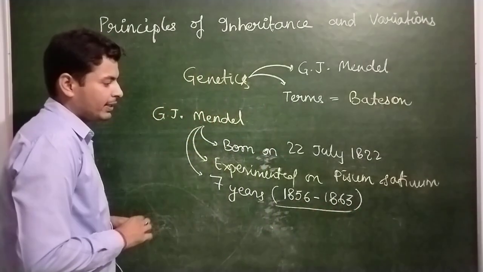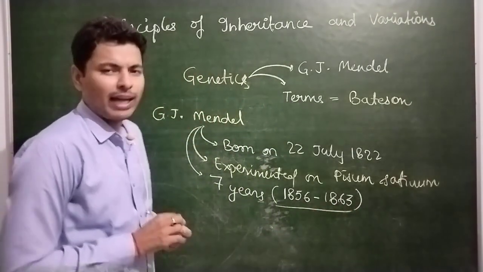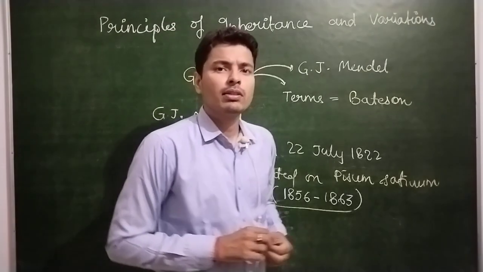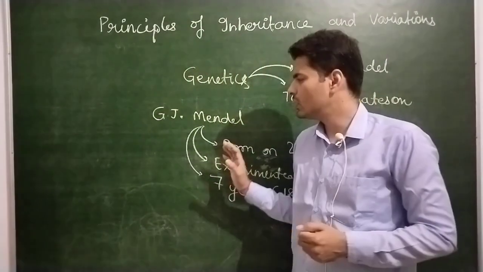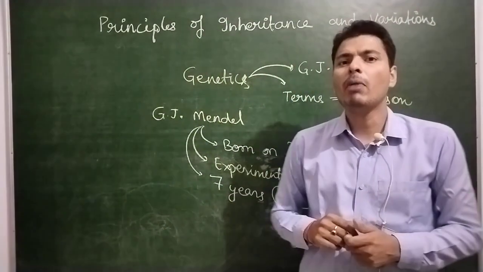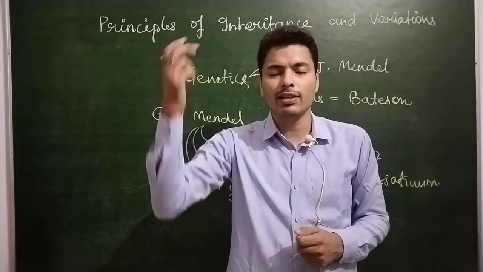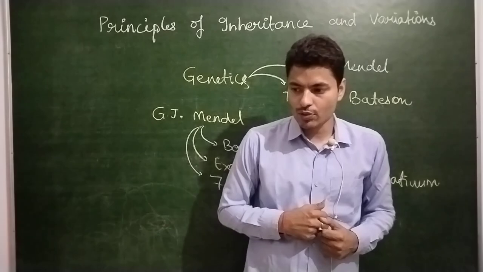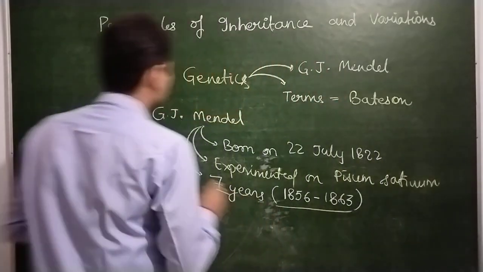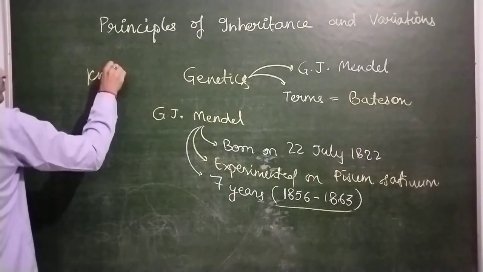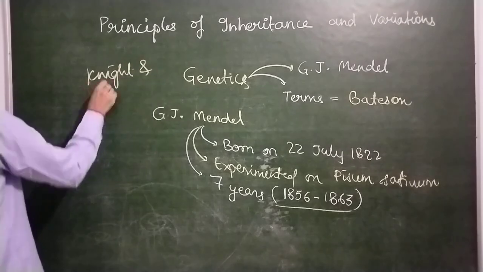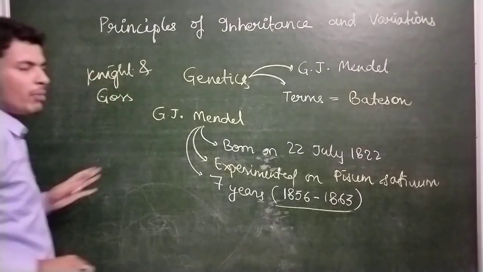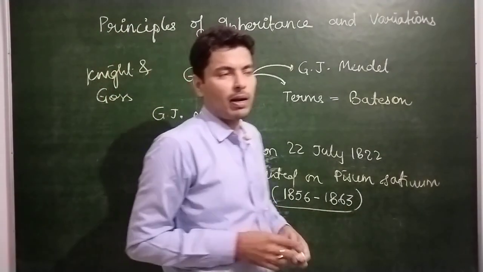While experimenting on this, let me tell you one more thing: the work of Mendel was just the extension of some hybridization experiments of two other scientists, known as Knight and Gauss. So two other scientists were there, Knight and Gauss, and they were doing some hybridization experiments on different plants.